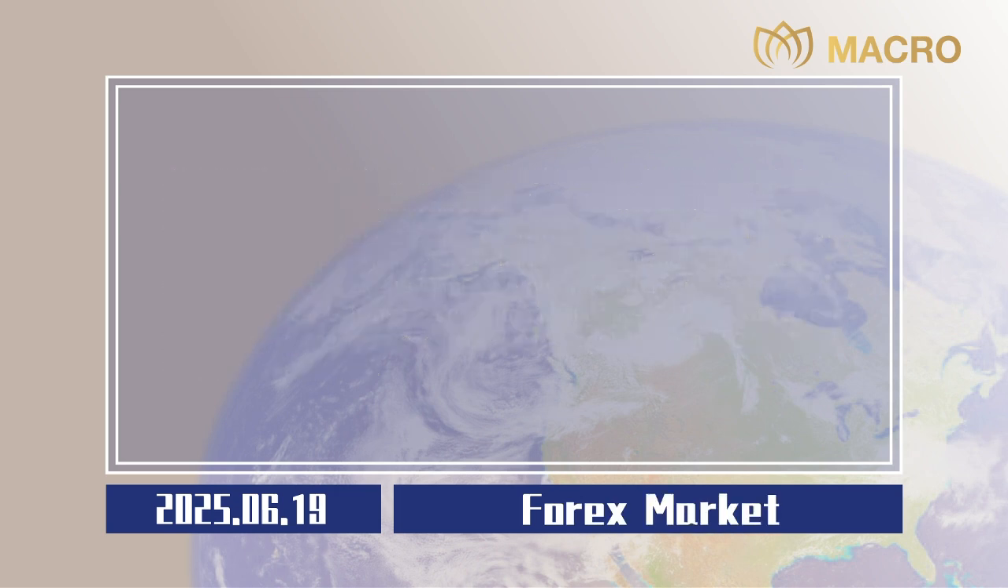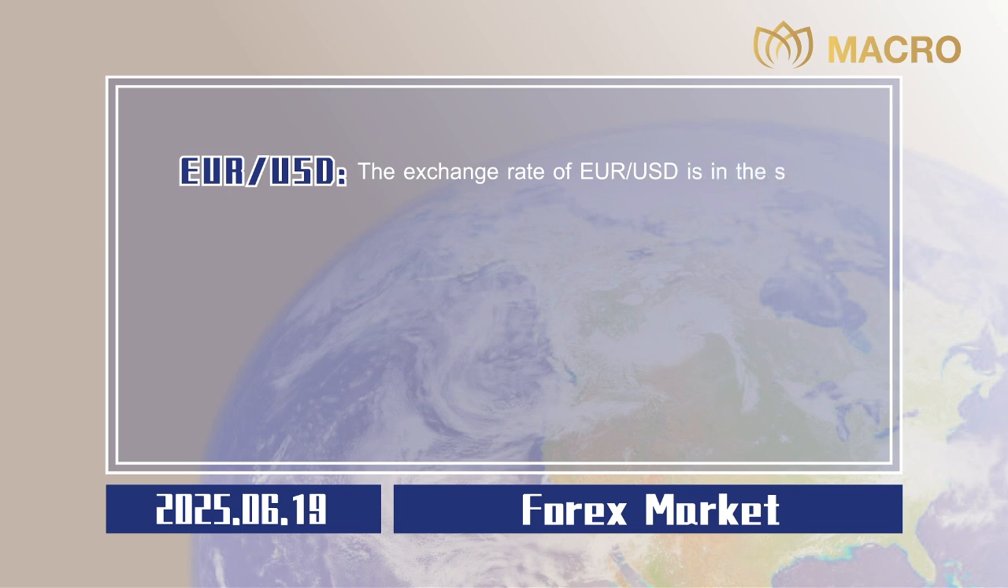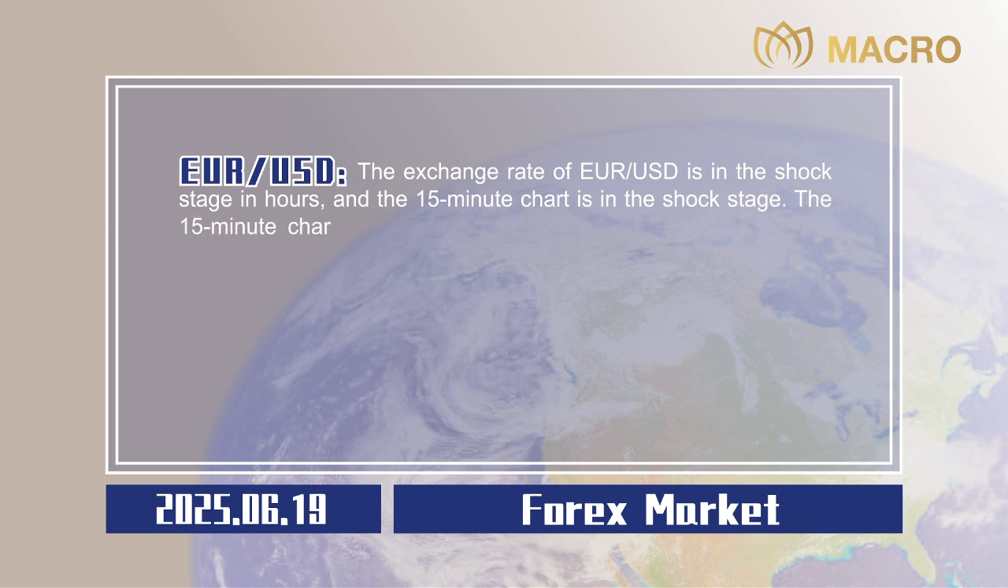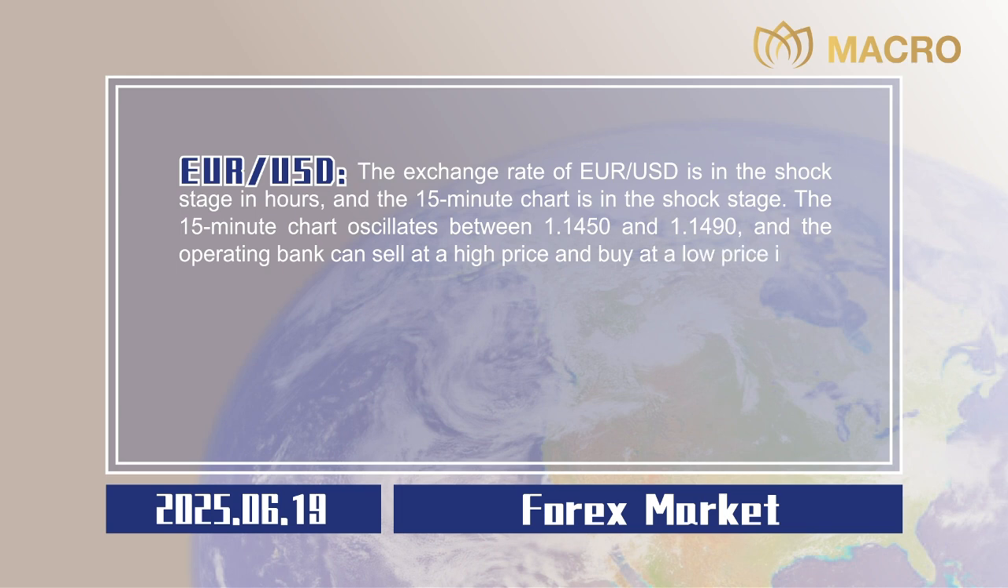Forex market. Euro to US dollar. The exchange rate of euro to US dollar is in the shock stage in hours, and the 15-minute chart is in the shock stage. The 15-minute chart oscillates between 1.1450 and 1.1490, and the operating bank can sell at a high price and buy at a low price in this interval.